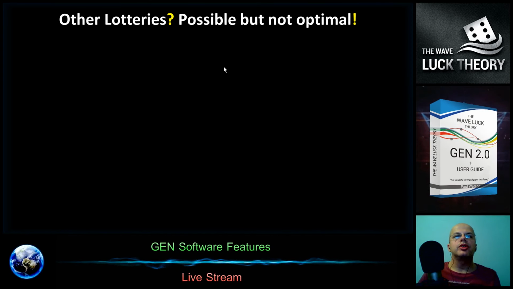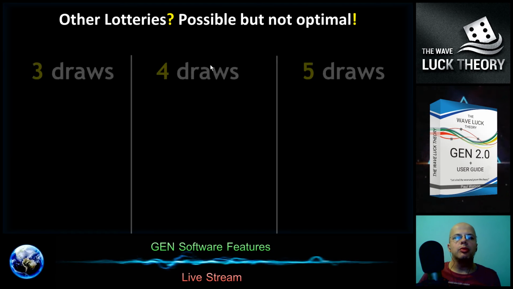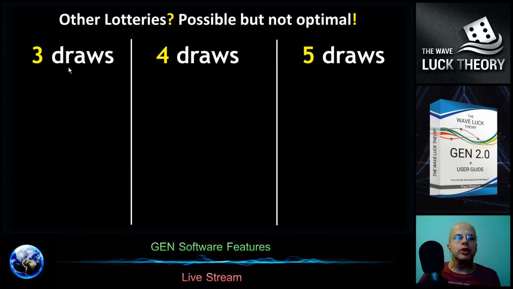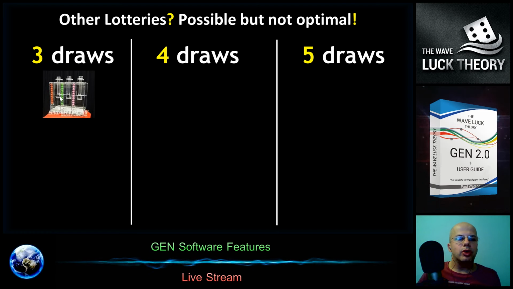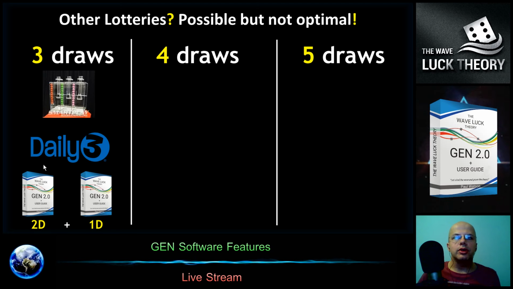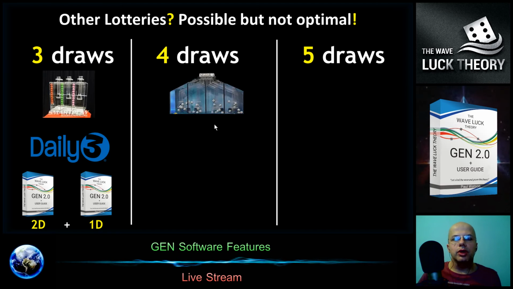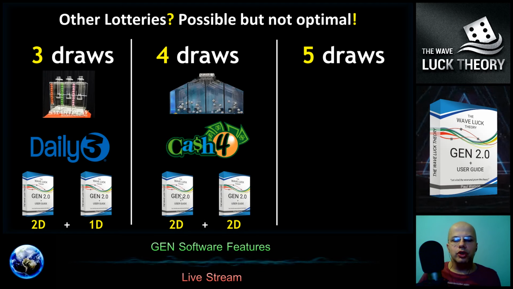There are other lotteries which are possible to run, but it's not optimal, and they are with more drawing machines than 2. It's with 3, 4 and 5. The lottery with 3 draws is, for example, Daily 3, where we need to run at once 2 Genes. One is with 2 activated generators, and the second is with 1 activated generator. Then the lottery with 4 drawing machines is like Cash 4. Here we need 2 Genes, both with 2 generators activated.